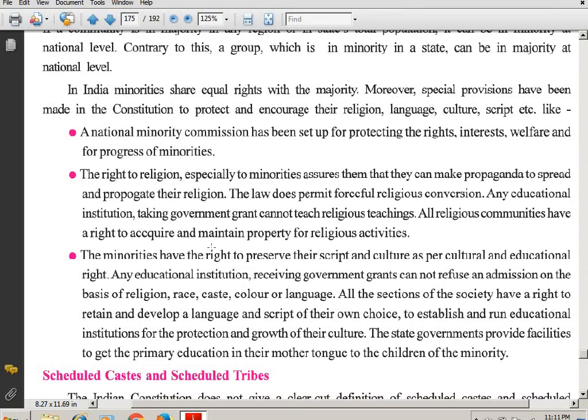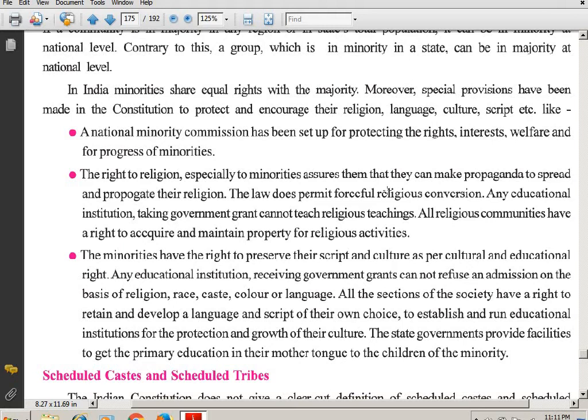So what is it, students? Any minorities are assured that they can make propaganda to spread or propagate their religion, but no forceful conversion. You cannot make any person follow a religion. Suppose a mother and father are Muslims or Christians or Hindus, they cannot make their children follow the same religion. If their children are 18 years and above and want to follow a particular religion, they are free.